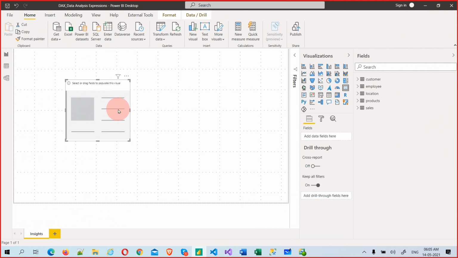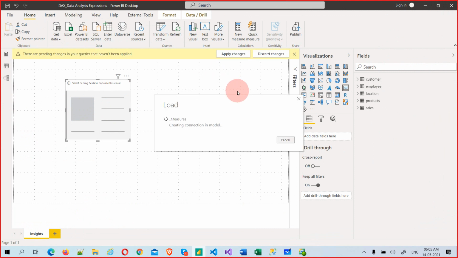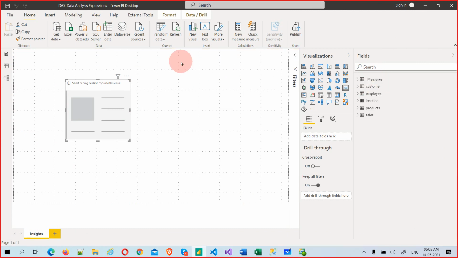So where is my measure table? It's loading, let's wait. If I create this Enter Data table, it will be available in the Power Query Editor, but inside that measures table, you will not see anything. The Power Query Editor will only see the data coming from the source, not vice versa, not from Power BI Desktop.